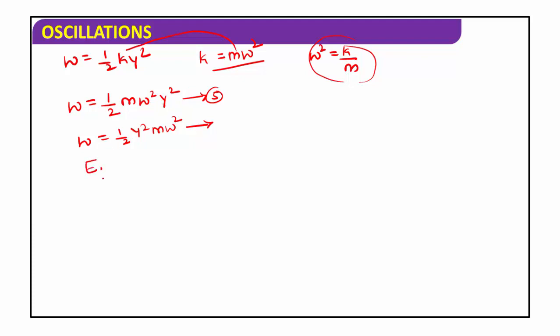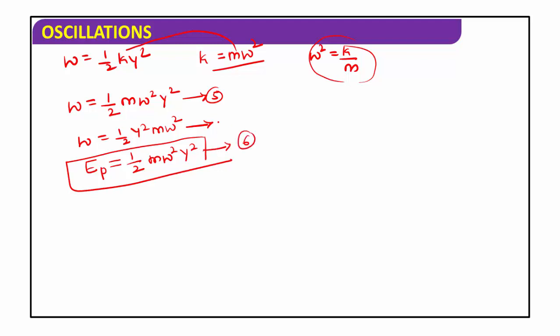Here the potential energy of the particle is mathematically denoted by the symbol EP. EP is equal to 1 by 2 m omega square into y square.